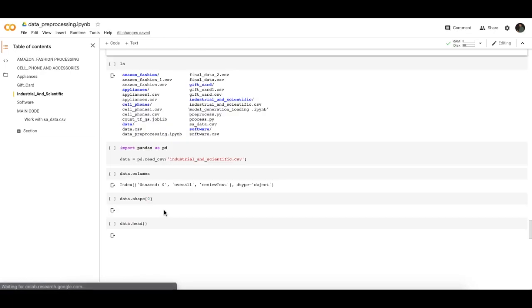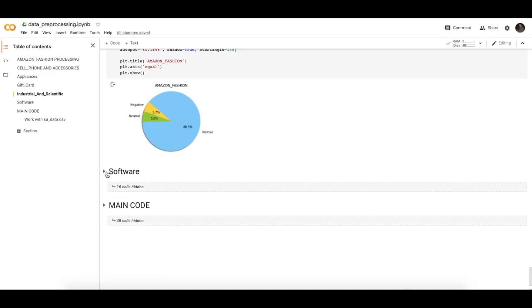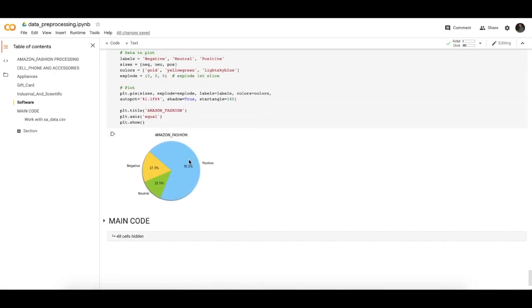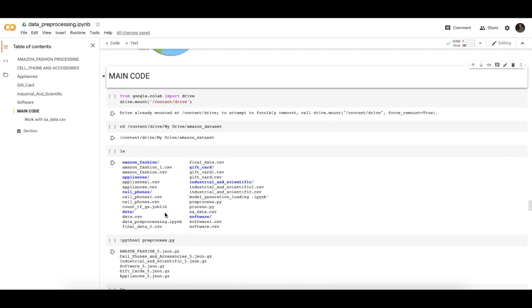Industrial and scientific have 88.5% positive data, 5.7% of negative data, and 5.8% of neutral data. And software products have 70.2% of positive reviews, 17.3% of negative reviews, and 12.5% of neutral reviews. Now we are done with the second phase of the classification.